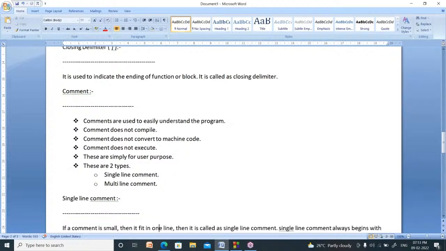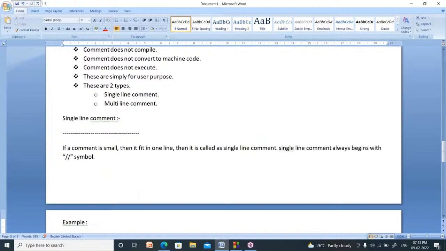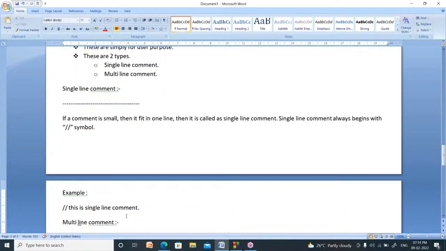What is the meaning of single line comment? If a comment is so small that it fits in one line, then it is called single line comment. It always begins with double slash symbol. This can be written like this.